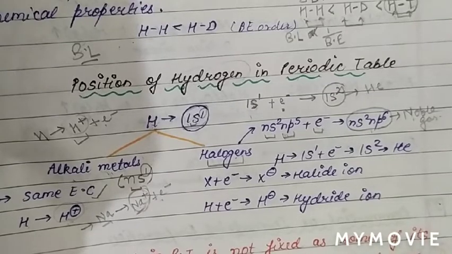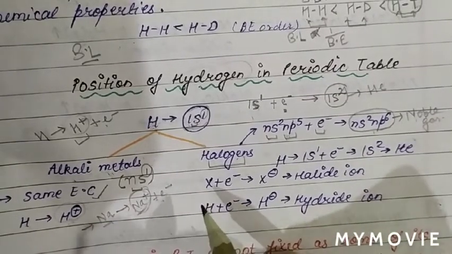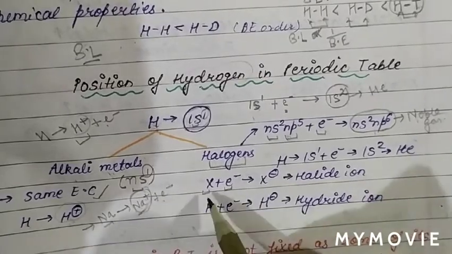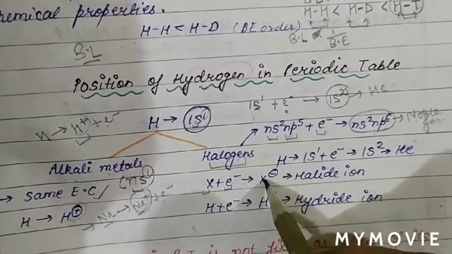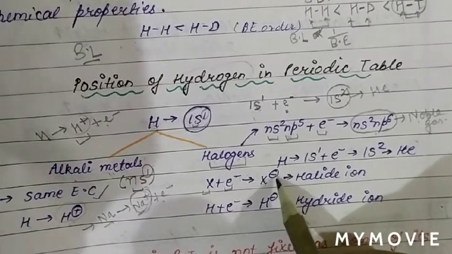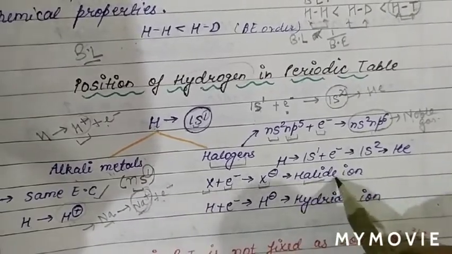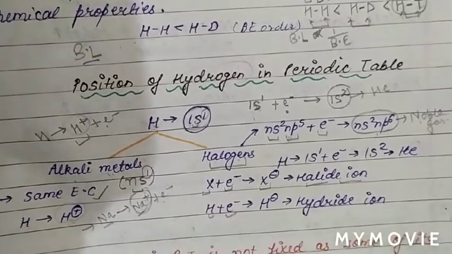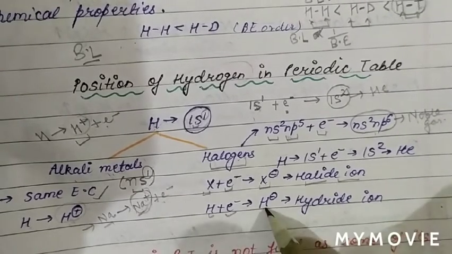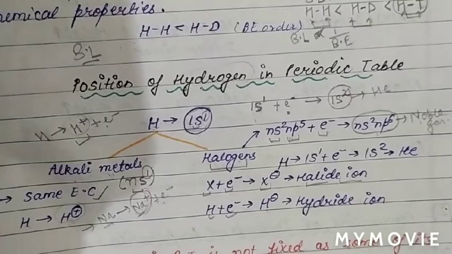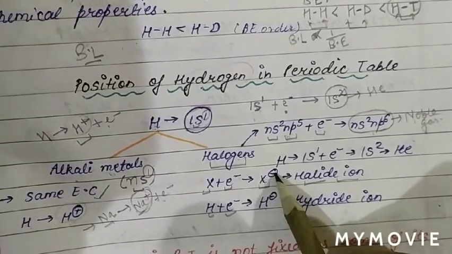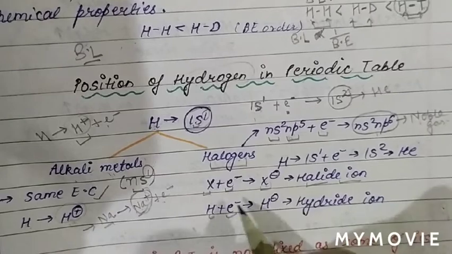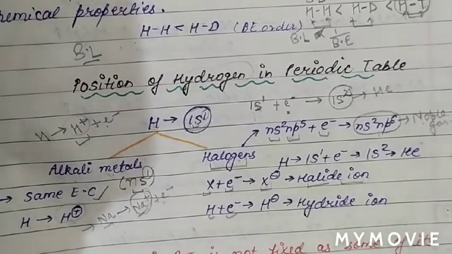Now see the next resemblance. We know when a halogen gains one electron, it forms a uni-negative ion, which we call a halide ion. So halogens form halide ions after gain of one electron, which is a uni-negative ion. In the same way, when hydrogen gains one electron, it forms the H- ion, which we call the hydride ion. So halogen forms a uni-negative ion, and hydrogen also forms a uni-negative ion.